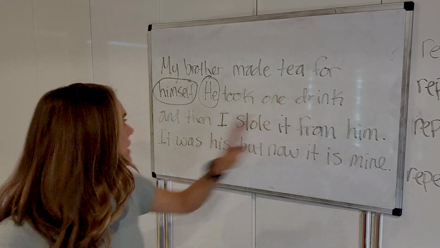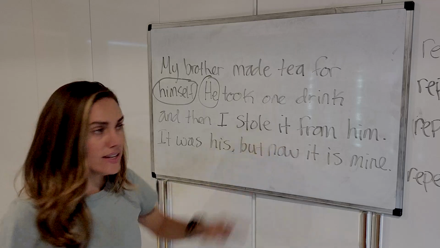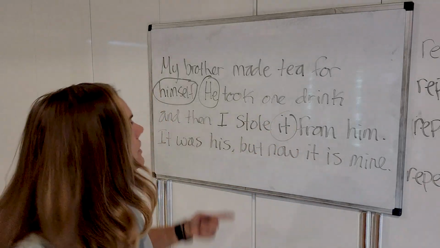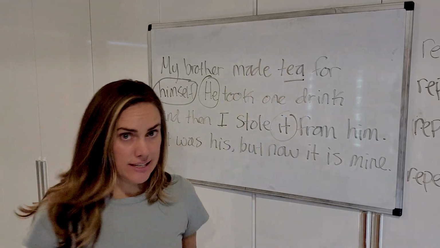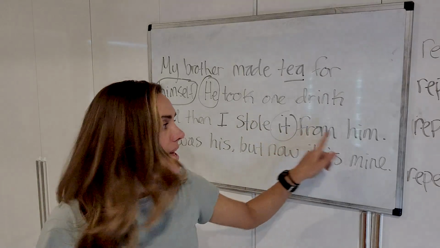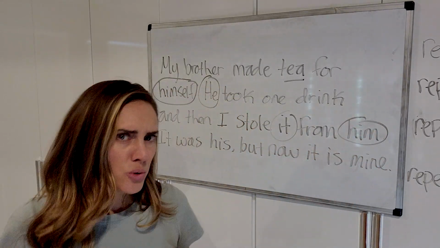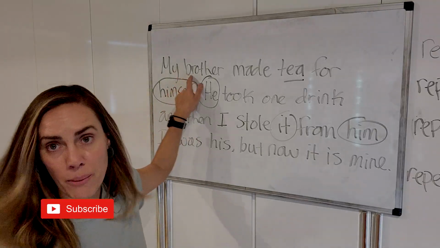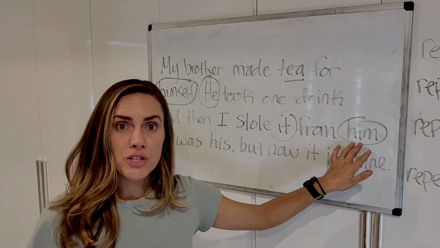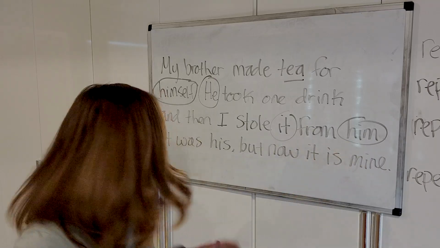He took one drink and then I stole it. What is it? It is a pronoun. What does it refer to? It refers to his tea, okay? And then I stole it from him. Him is a pronoun. Who does it refer to? It refers to my brother, okay? And this is an object pronoun. Object pronouns come after verbs or prepositions.